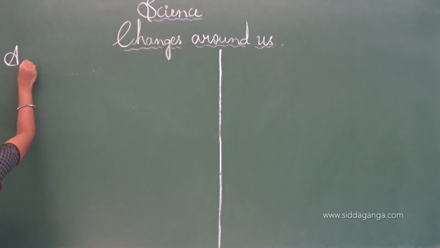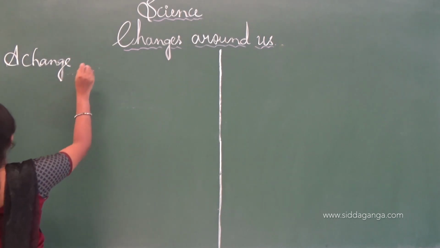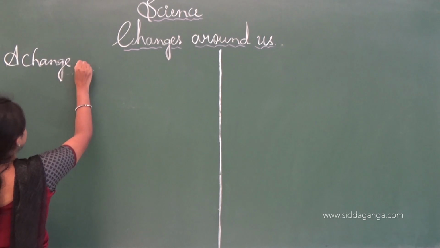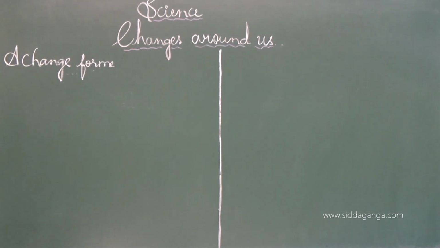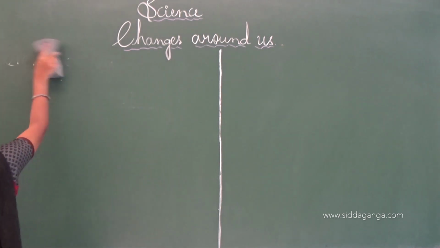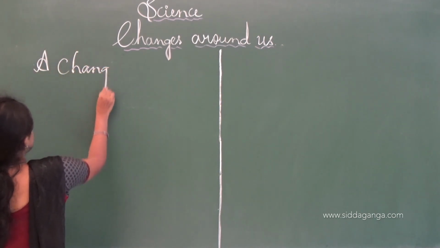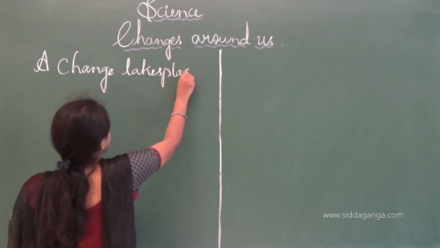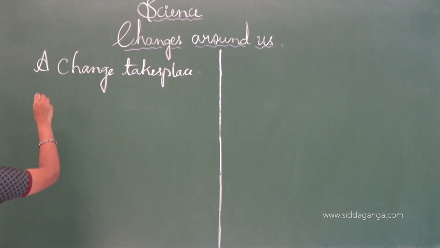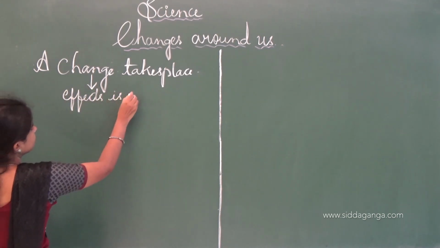I will write here: a change takes place if any of the following effects is seen.